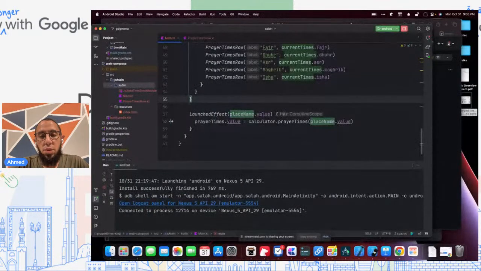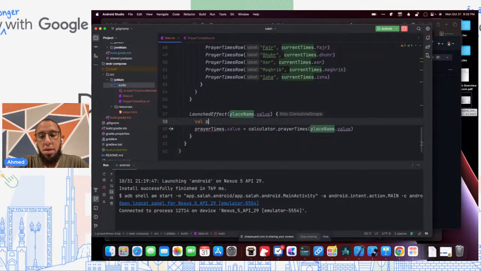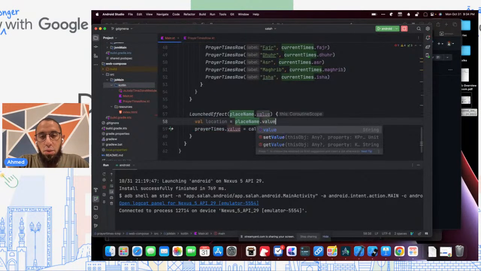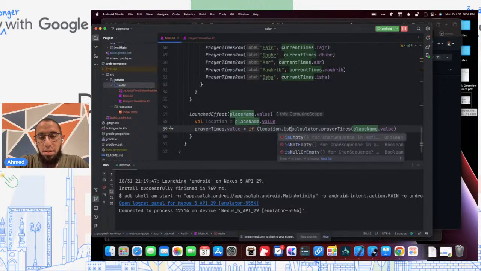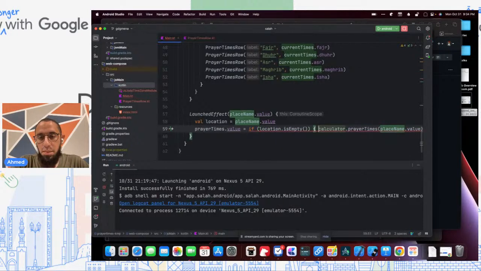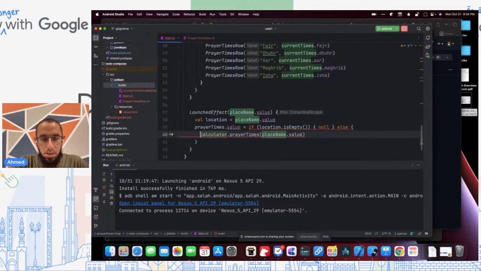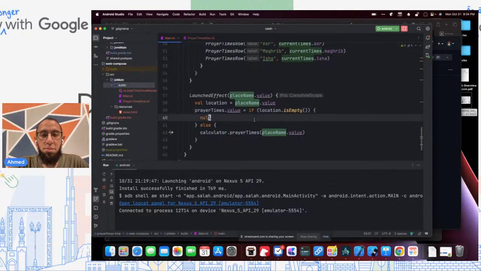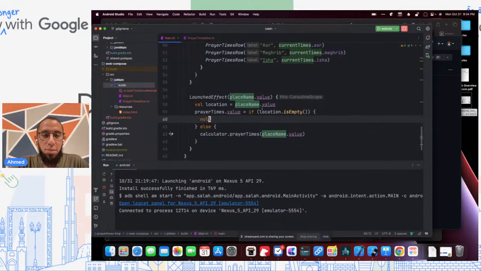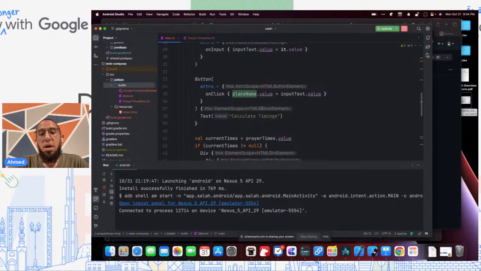I mean, if we wanted to, of course, we could expand this. We can be smarter about this and do something like place name, location equals place name dot value, and just say, if location is empty, null, else, actually calculate the timings. We could do something like that to be a little bit nicer and not hit the API in that case. But again, here we have it.